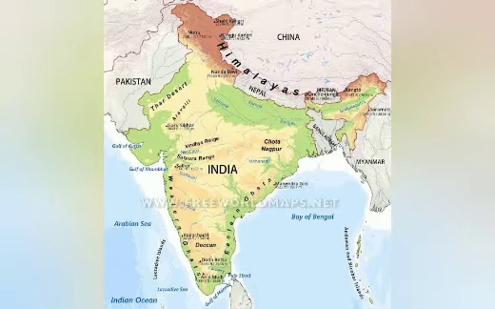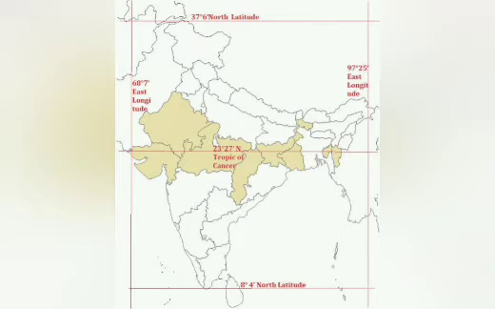If you see the northern side, it is Himalayas, it is a land, and if you come to the east, you see Bay of Bengal. Towards the west, you have Arabian Sea, and in the south, you have Indian Ocean. So you see, three sides is surrounded with water. That is why India is peninsular India.